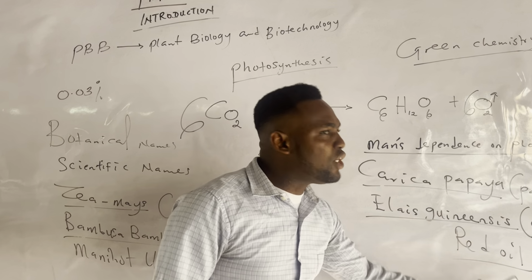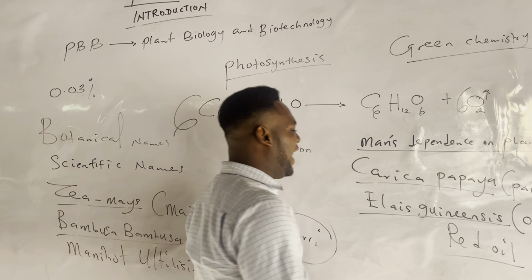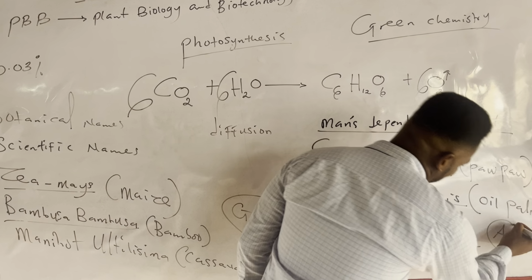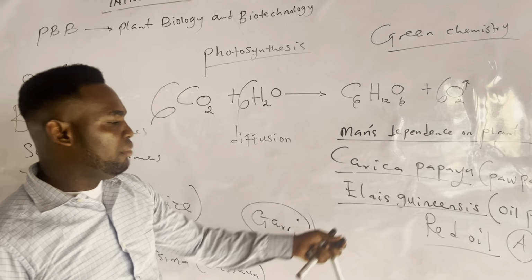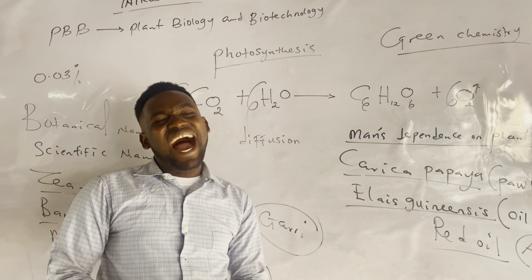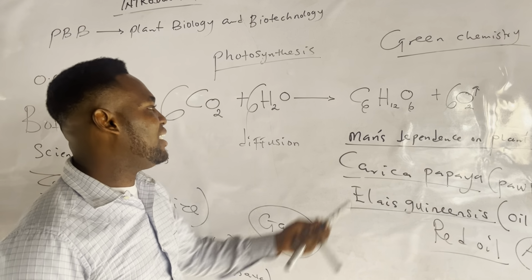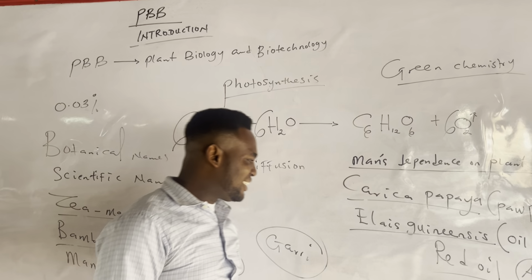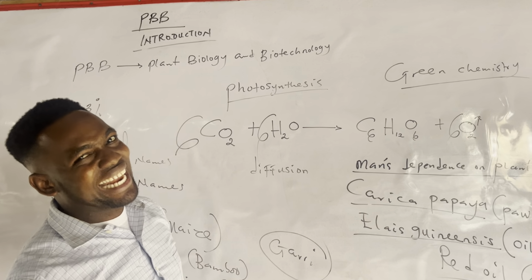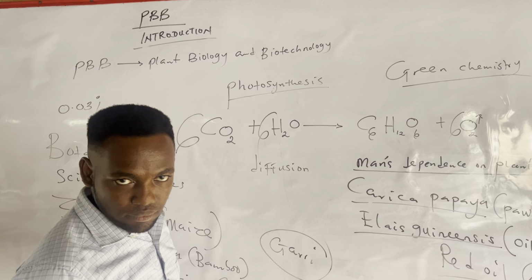Now, red oil is a rich source of vitamin A, which is good for eyesight. Vitamin A can be gotten from red oil. Very important. You can now see that man depends on plants directly or indirectly to survive.